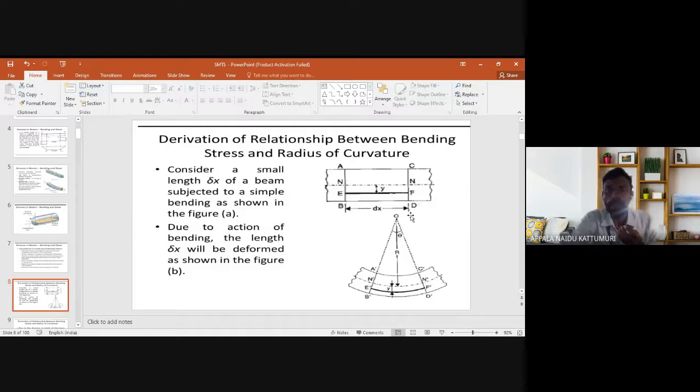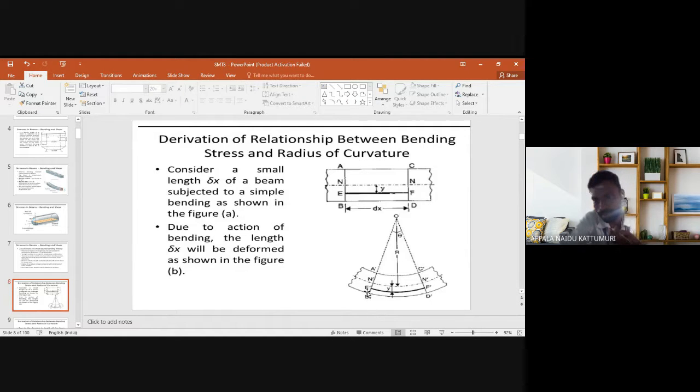After applying the forces, the beam will bend like this, and the neutral axis layer will not change. The points become A dash, B dash, C dash, D dash after the bending forces are applied. We consider the radius of curvature and the angle theta.